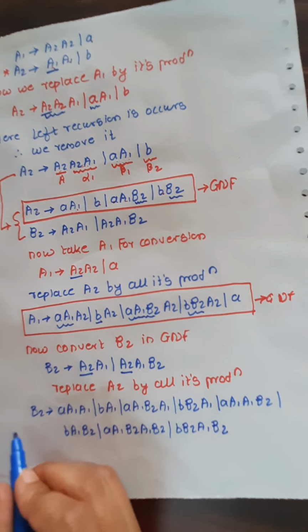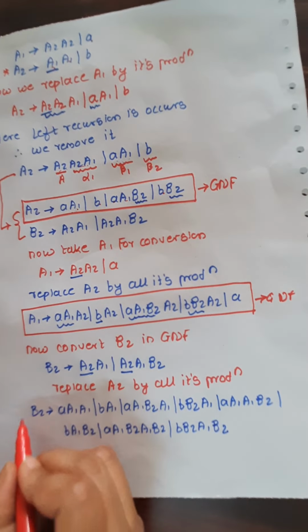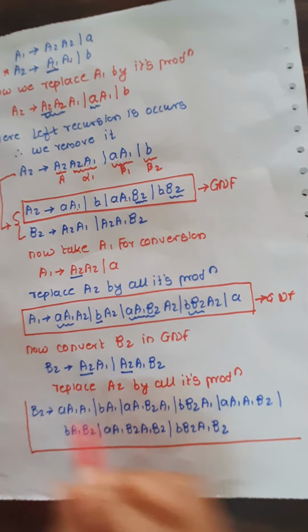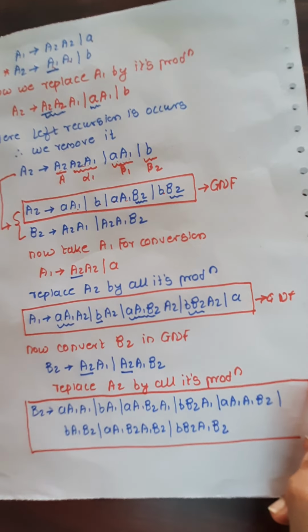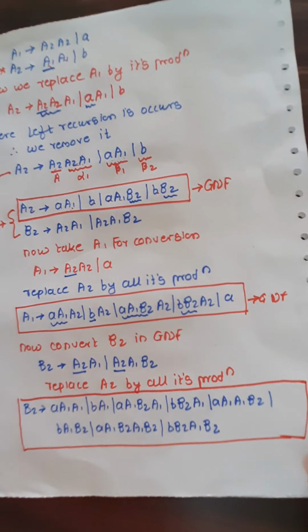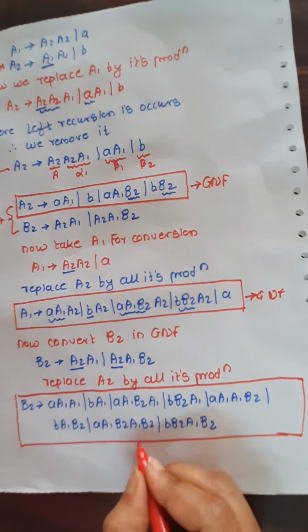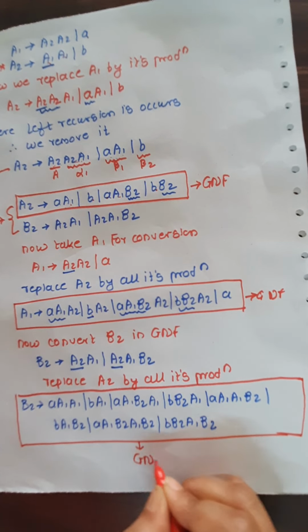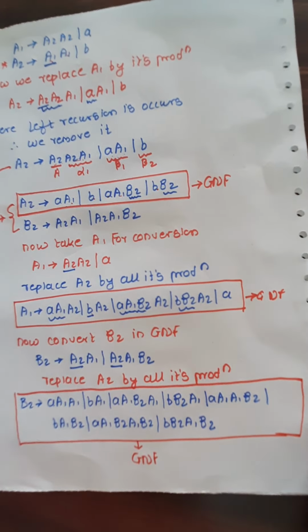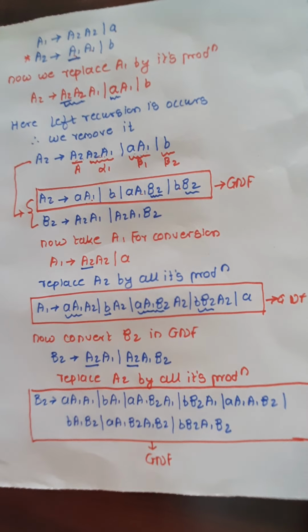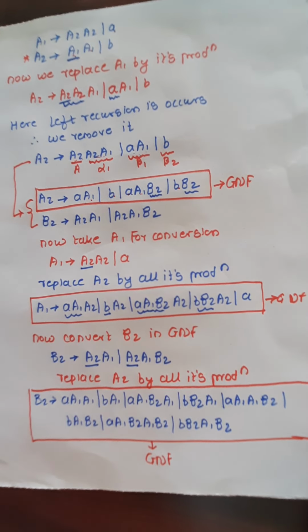And see here, your B2 is also converted into a GNF, which is the newly introduced variable for removal of the left recursion. So it is also converted into the GNF. And this is a very simple method to convert the given CFG into GNF. I hope all students understood it. Thank you.